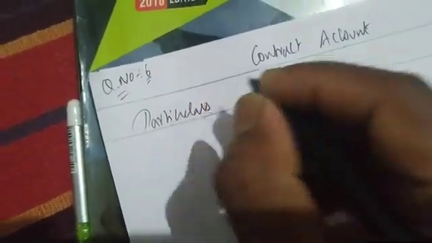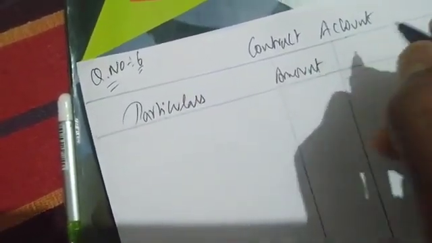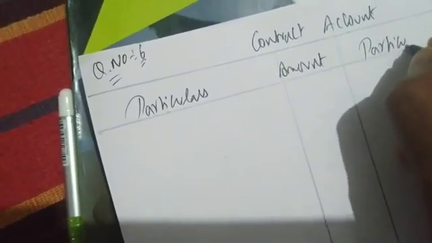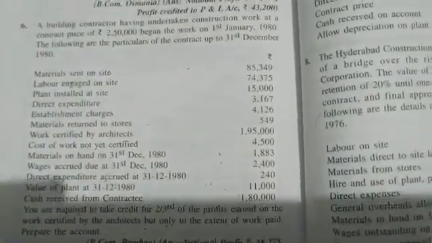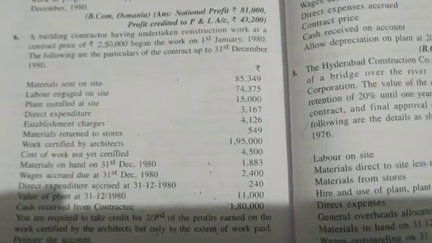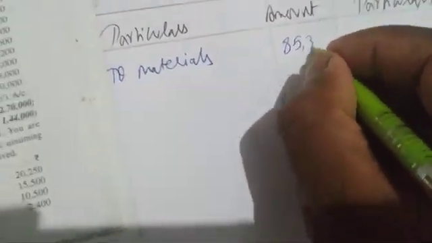Particulars, amount, debit, credit. Okay. So what is the first item? Material sent on site, 85,349. Be careful, two materials, 85,349.